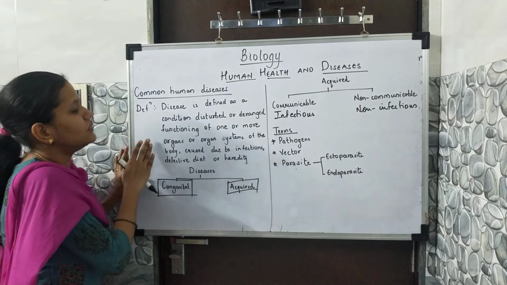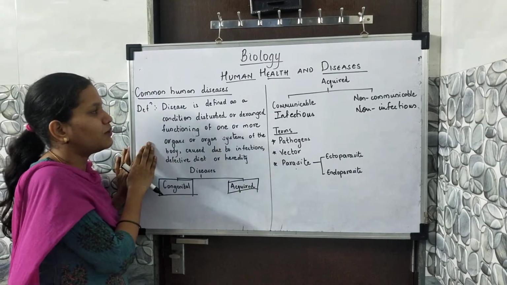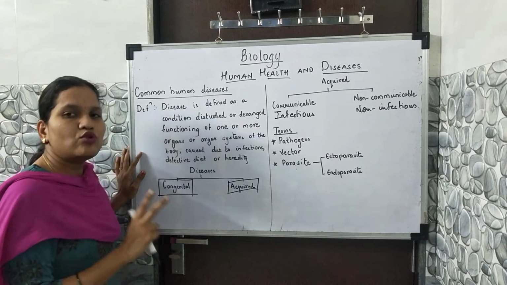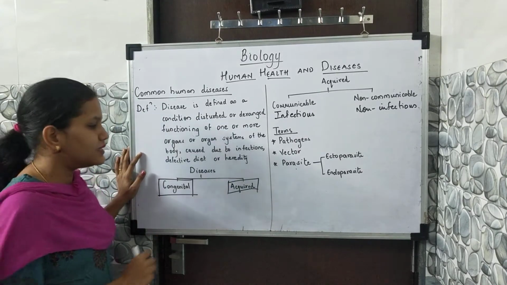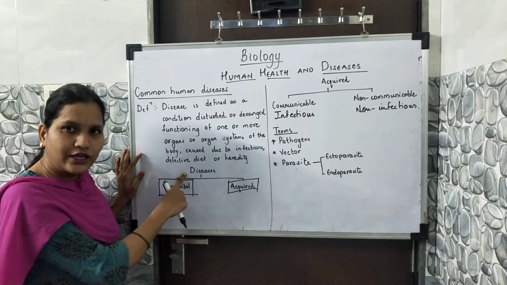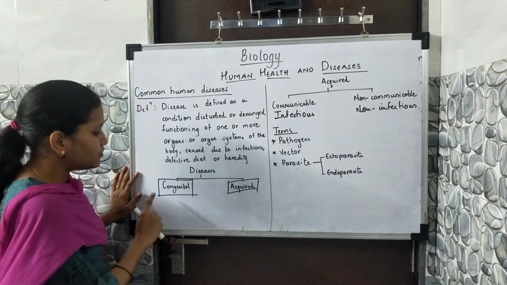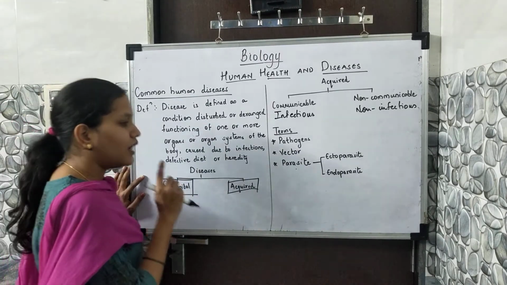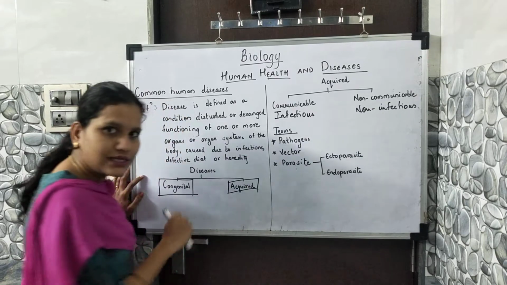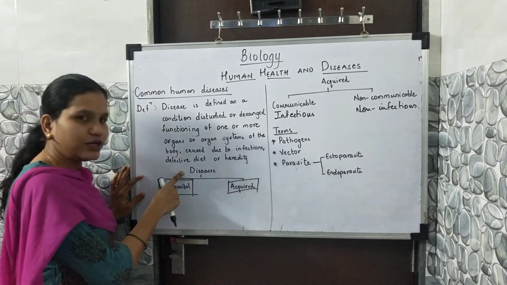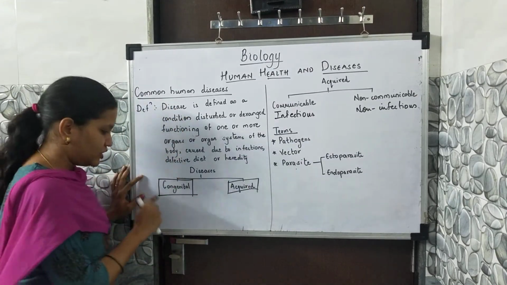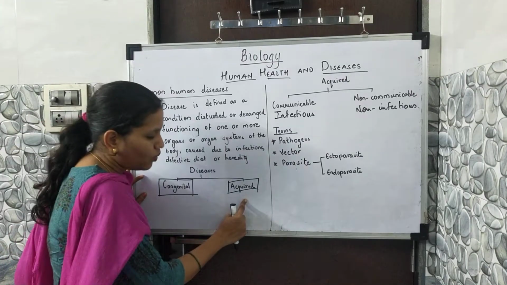Students, first of all we have discussed disease. Now the second most important thing we are going to study is that diseases are divided into two types: congenital diseases and acquired diseases.